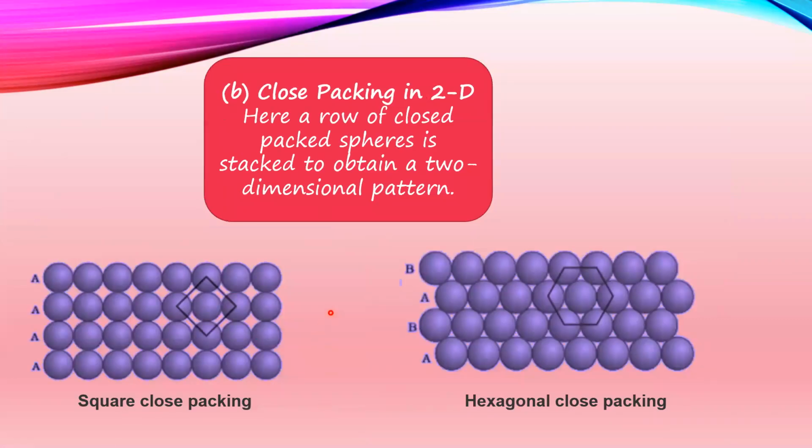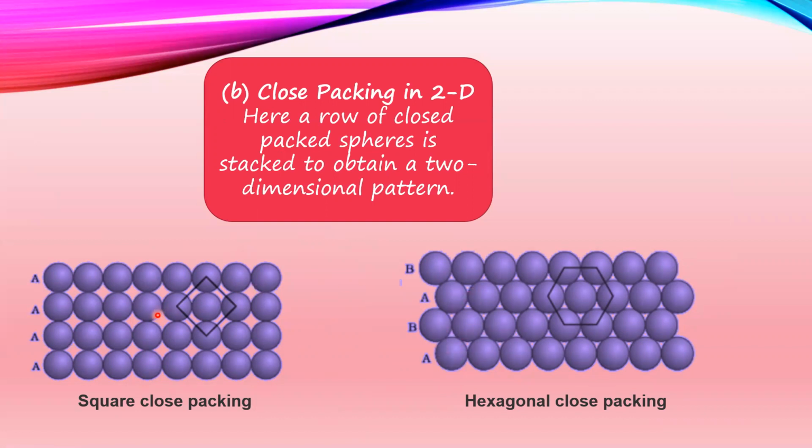Next, when we are talking about close packing in a 2D structure, you can see here that two possibilities are there. Either you arrange in an A stack, that is one layer above another, or you arrange like the second option, right in between two, where the other atom is arranged, that is the AB stack.